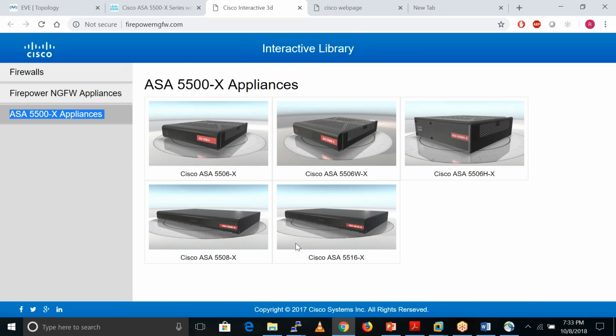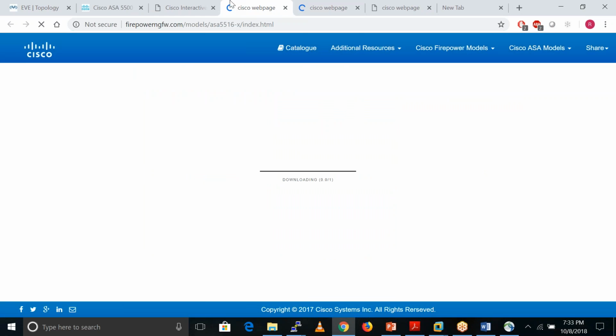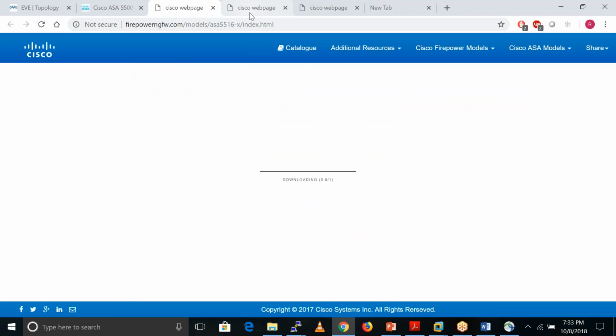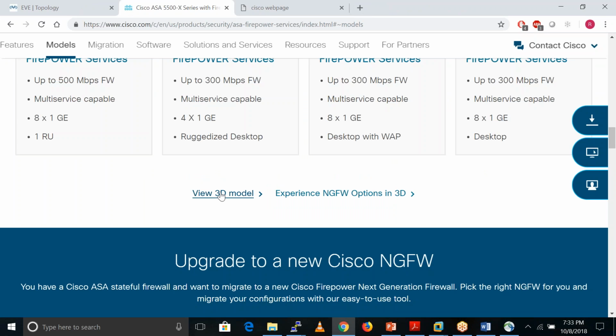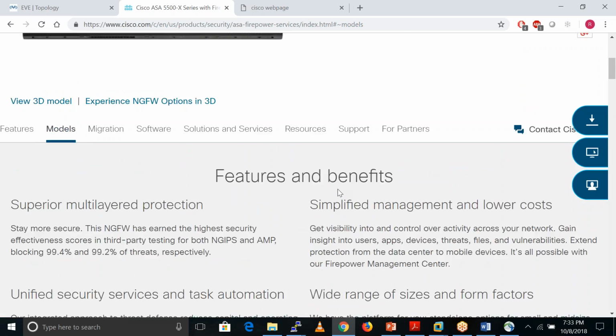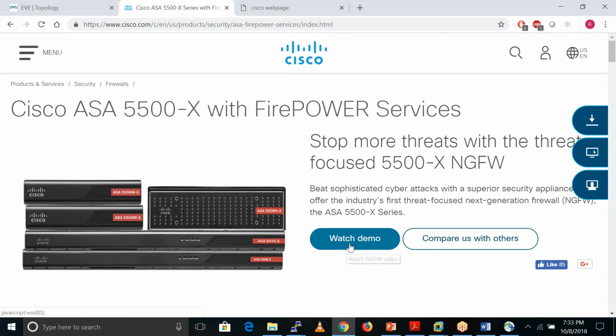Yeah, these are the ASA boxes, 5516. So you can always go to this website and check the things there. It takes some time to reload, I hope. Okay, here you can see the data sheets of these models also. If you want to watch a demo, you can also check there.